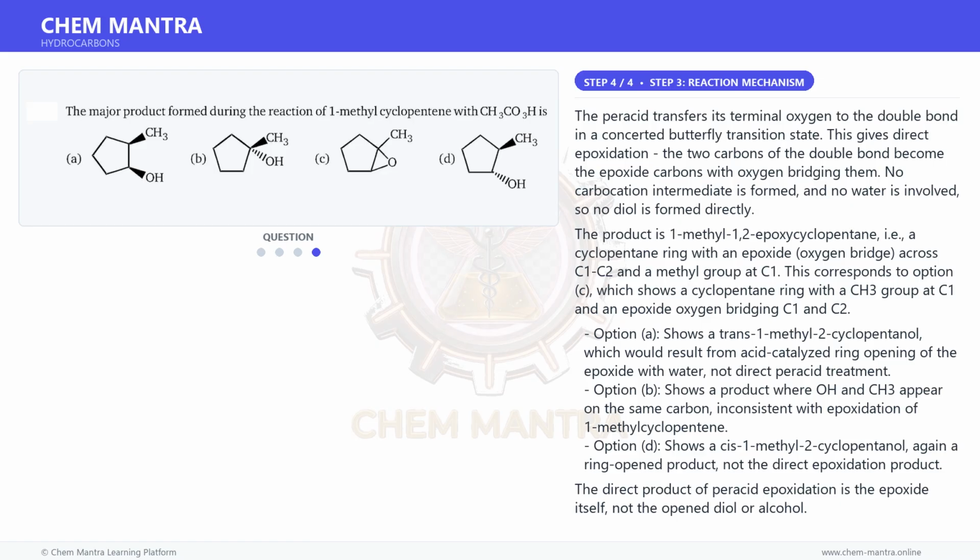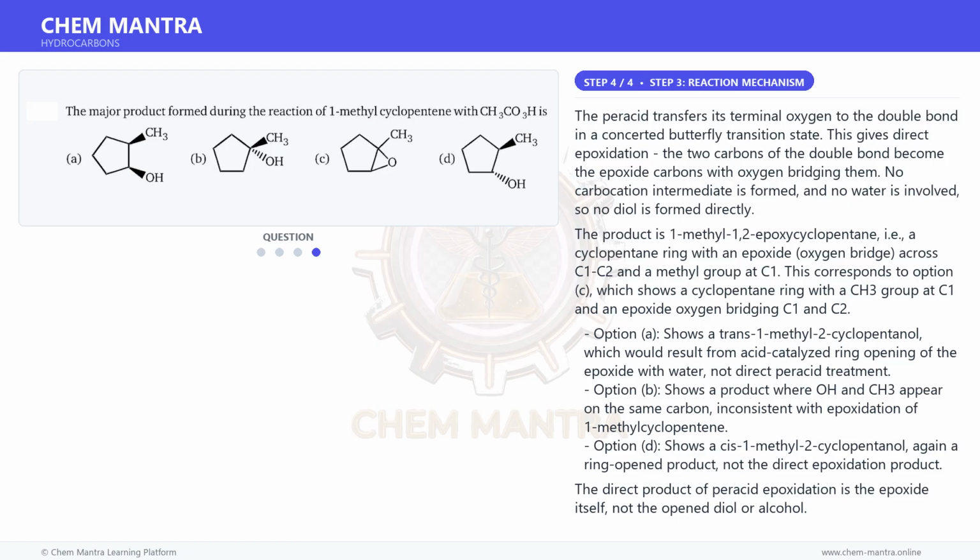Option A shows a trans 1-methyl-2-cyclopentanol, which would result from acid-catalyzed ring opening of the epoxide with water, not direct peracid treatment. Option B shows a product where O and CH3 appear on the same carbon, inconsistent with epoxidation of 1-methylcyclopentene. Option D shows a cis 1-methyl-2-cyclopentanol, again a ring-opened product, not the direct epoxidation product.